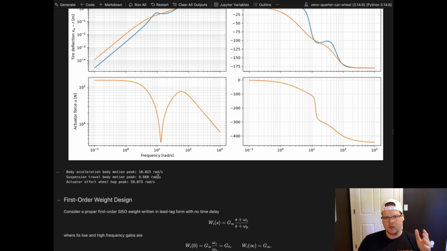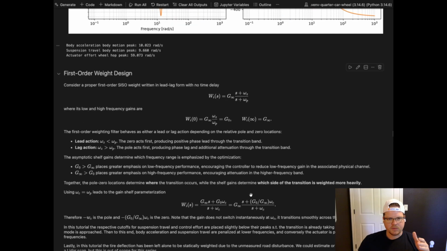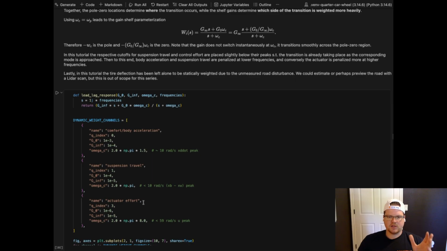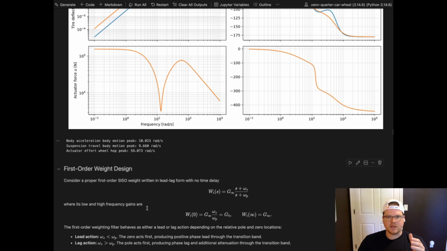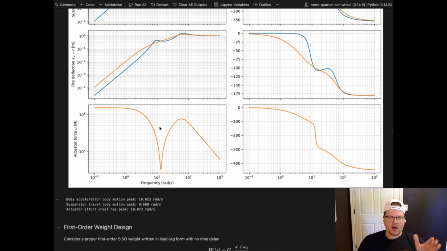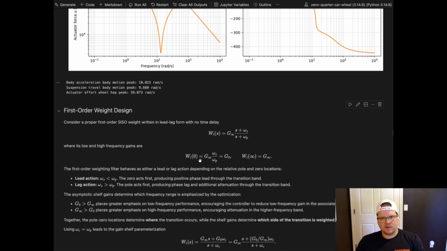I'm kind of skipping ahead here, but the omega cutoff here will be less than 10, and then less than 60 for the actuator effort. We want to capture control authority at approximately 30 radians per second, but then roll off where we don't want to have control gain later on. So starting high, ending low.